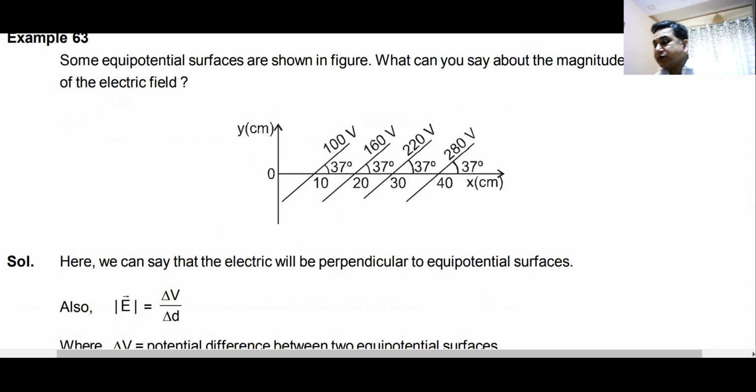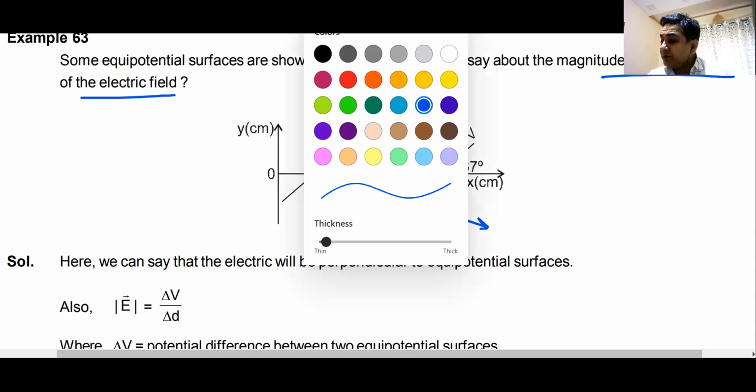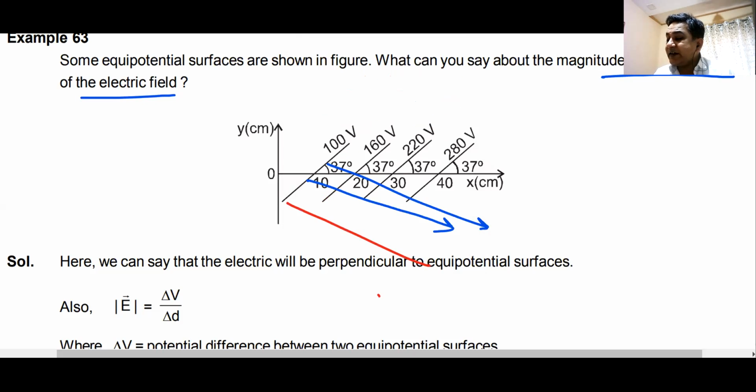That takes us to this question, example number 63. Some equipotential surfaces are shown in the figure. What can you say about the magnitude and direction of the electric field? Now remember, electric field line is always perpendicular to an equipotential surface. So electric field lines will go like this. Will it go like this in the blue manner, or will it go like this in the red manner? So these are the two possible directions of electric field.